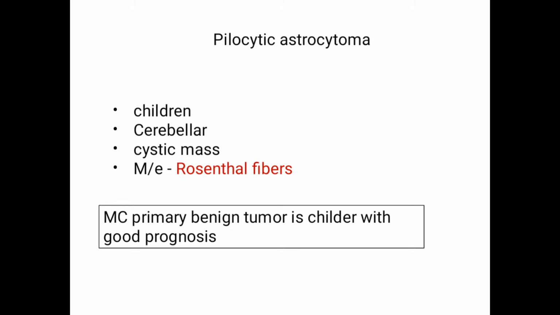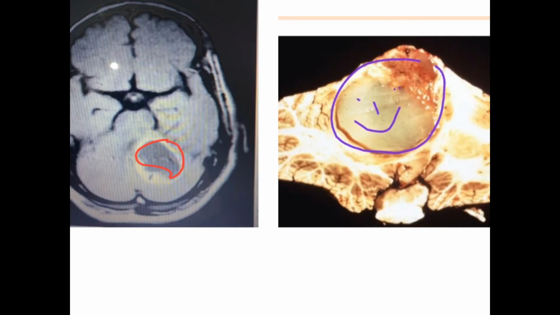It is the most common primary benign tumor in children, with good prognosis. So now how do I remember this? Just remember a kid with a rose. God gets impressed and says good prognosis because the kid is having a rose. So it's one way to remember it. You can see here in the first image the cystic mass I have highlighted on radiography, and in the second image, the same cystic mass. I have made a smile because it indicates good prognosis.